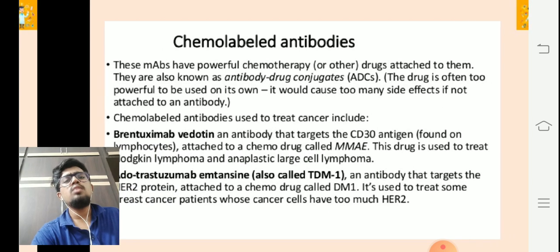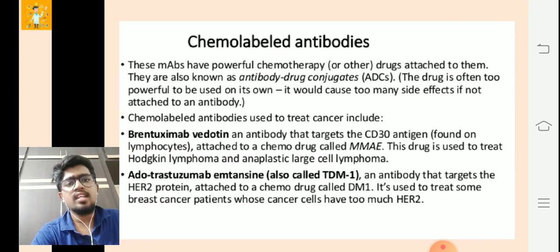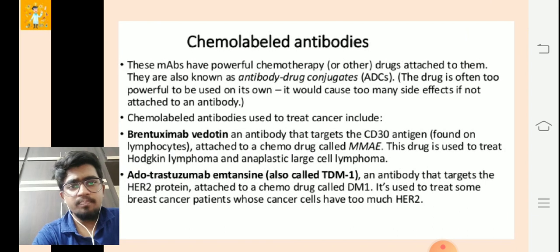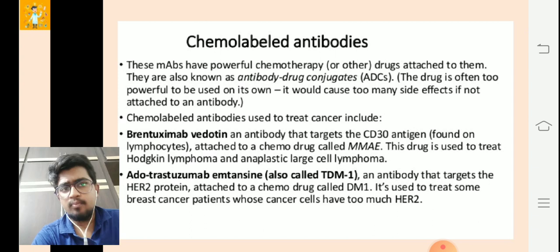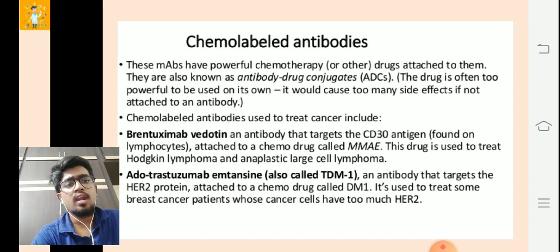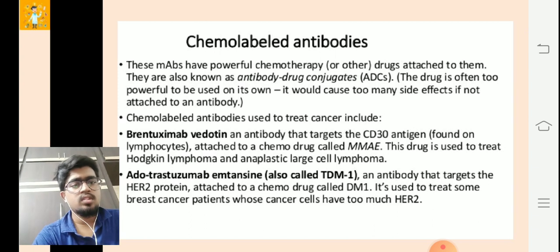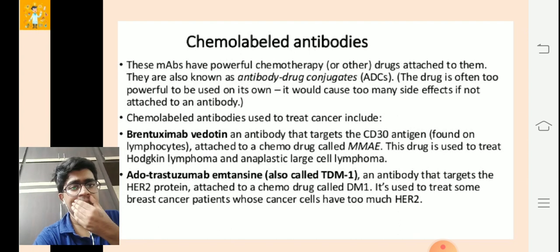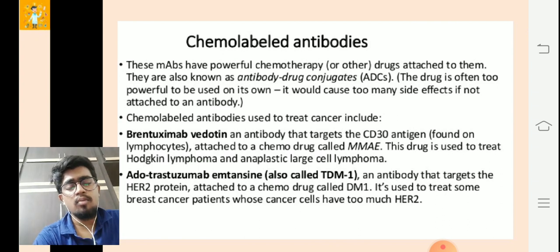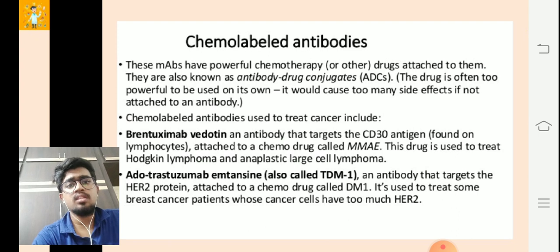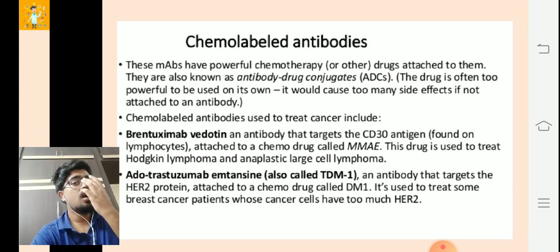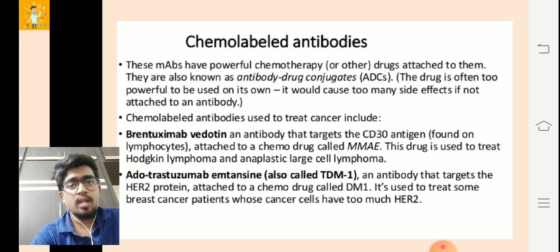Chemo-labeled antibodies used to treat cancer include brentuximab vedotin, a very popular antibody that targets the CD30 antigen found on lymphocytes, attached to a chemo drug called MMAE. This drug is used to treat Hodgkin lymphoma and anaplastic large cell lymphoma. So there are two of the most popular cancer types which are treated using this brentuximab vedotin, the chemo-labeled monoclonal antibody.